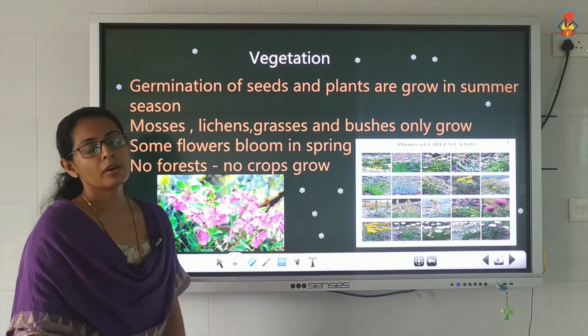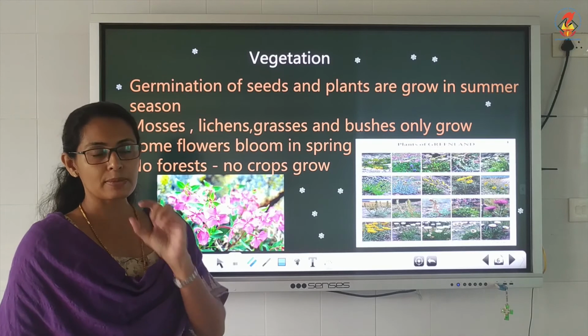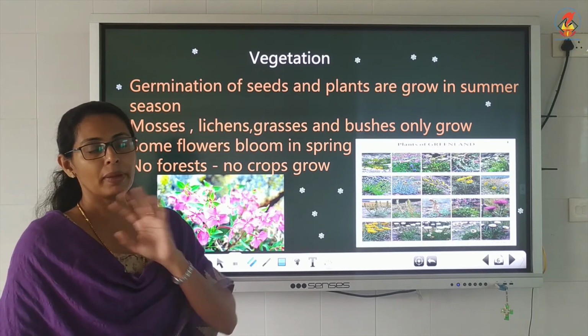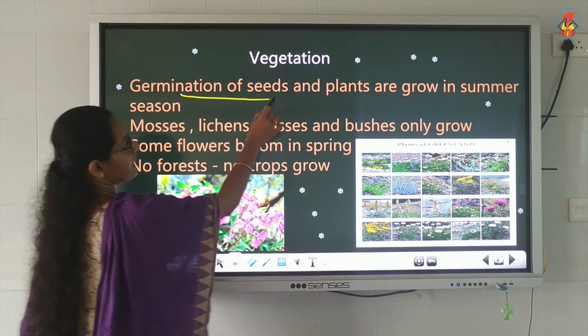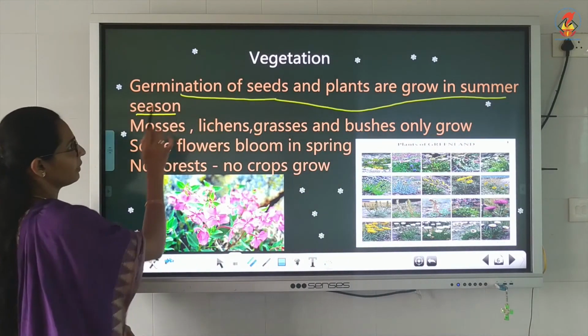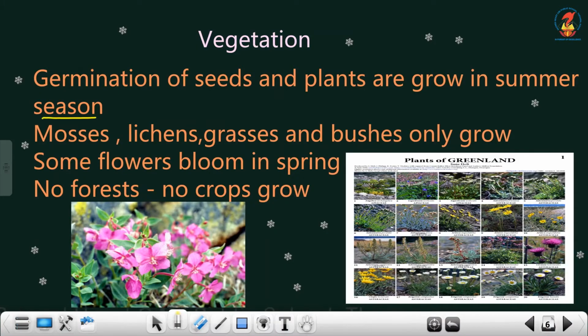What type of plants and trees are growing there? Normally only very small bushes or greens or plants are growing there. Big trees we can't see in Greenland. The germination of seeds and plants happens in the summer season only. We know the summer season is very short and very cool. So only in summer the seeds and plants grow.